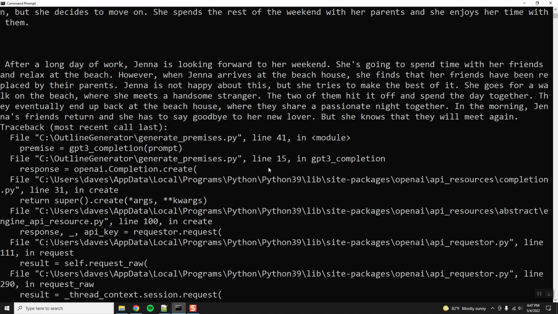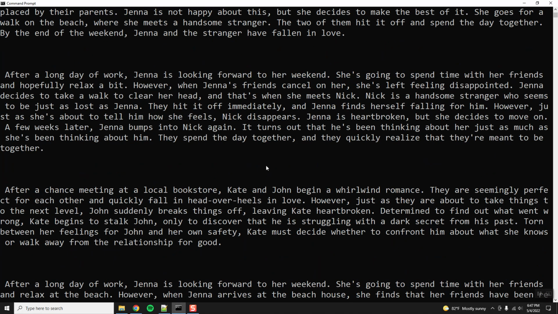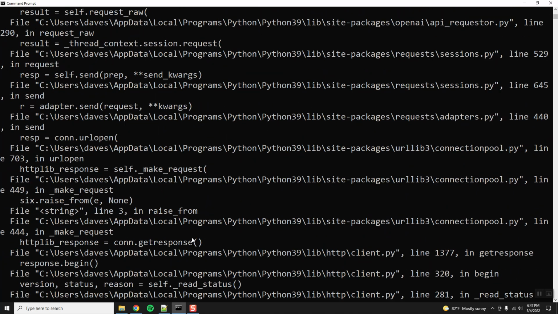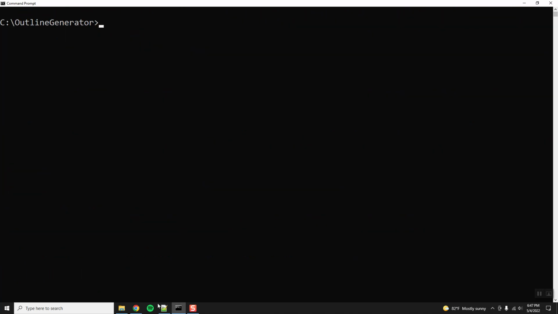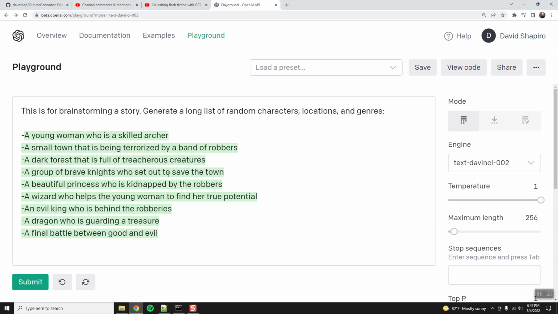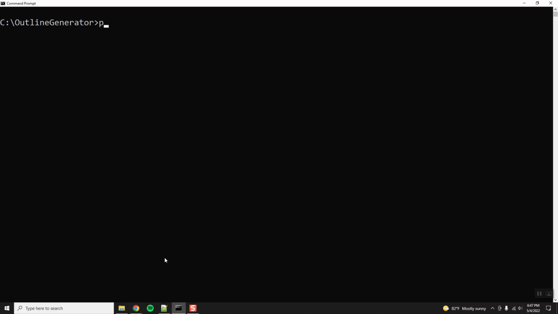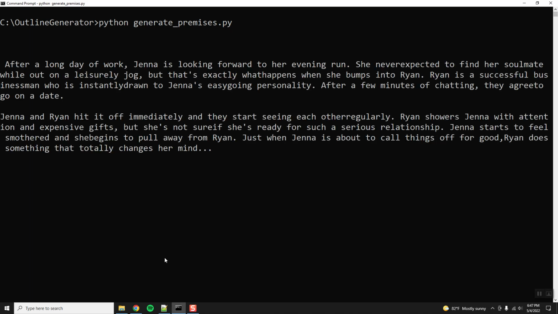Looking at the console output, most of them involve Jenna. Most of them involve the weekend at a beach house. So all right, let's see if we can restart this and we get a better set of outputs. Let's see. Let's go back here. Python generate premises. All right, so all I did was I changed the temperature from 0.7 to 1.0. So let's see if we get that repetitiveness again.